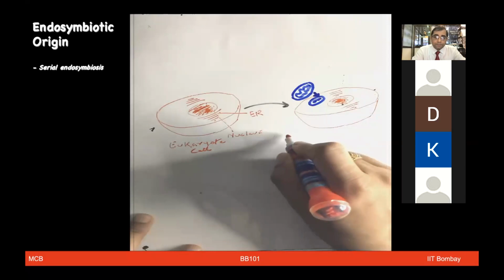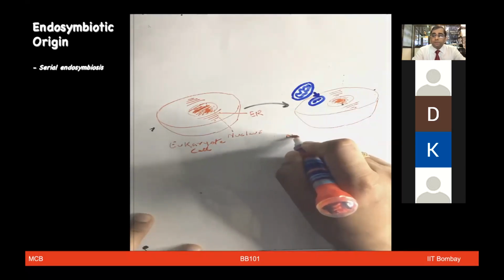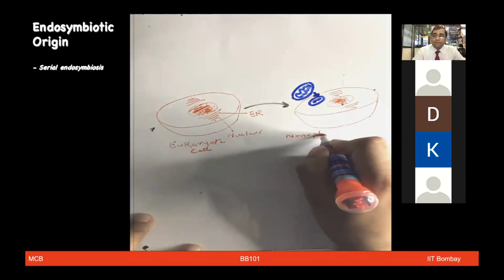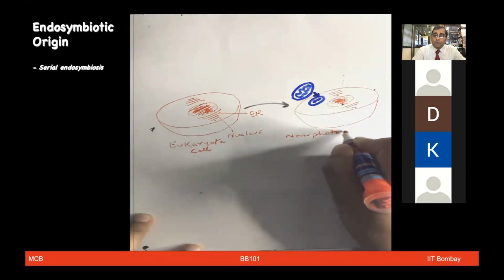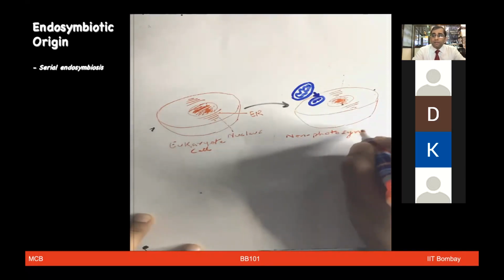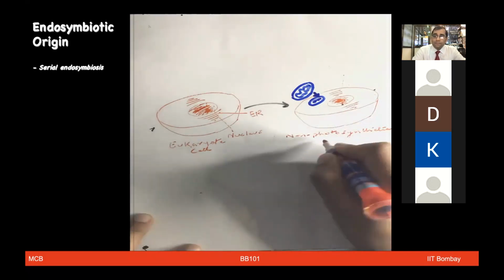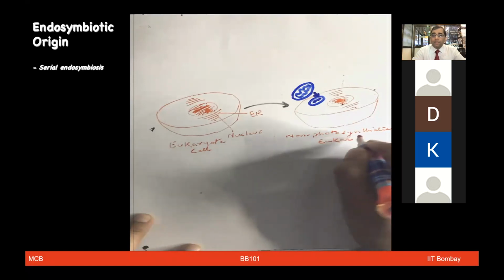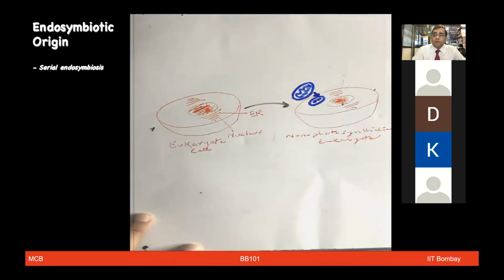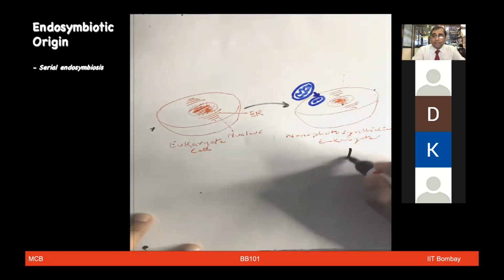Now, the aerobic bacteria came in touch with this eukaryotic cell, which is a non-photosynthetic cell. Symbiotic means that the relationship has to be mutually beneficial for both. So this bacterium got engulfed in the eukaryotic cell.